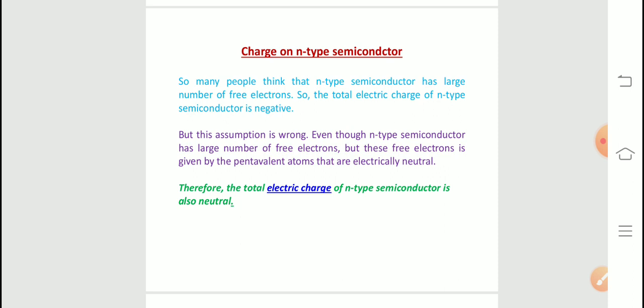Even though the n-type semiconductor has a large number of free electrons, these free electrons are given by the pentavalent atoms that are electrically neutral. This is very tricky. Therefore, the total electric charge of an n-type semiconductor is also neutral. Whatever electrons we get from the pentavalent impurity, that phosphorus is a neutral atom, so it is not giving any extra charge.